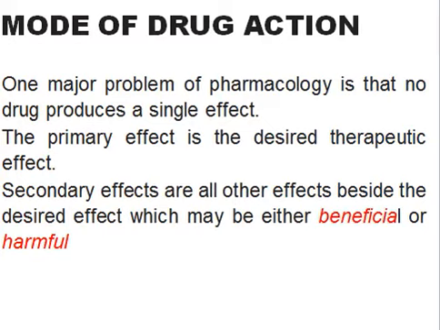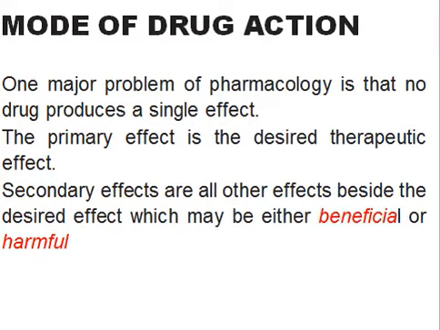So what we have seen so far is that the mode of action of a drug means the way by which a drug acts. As a result of this action of a drug, we get some observable response, and this observable response is called the effect of the drug.